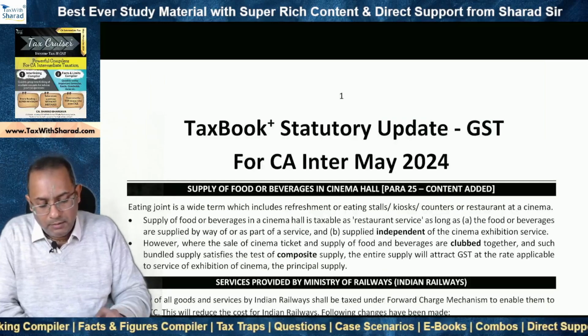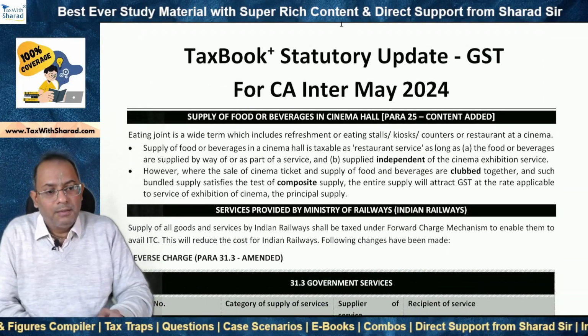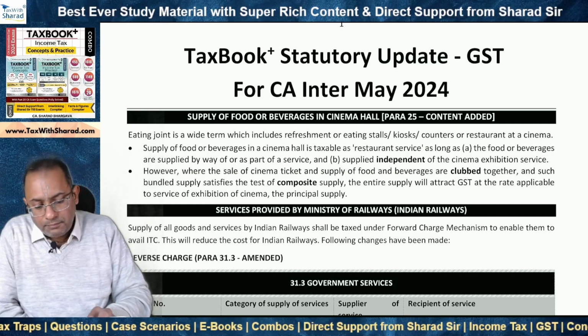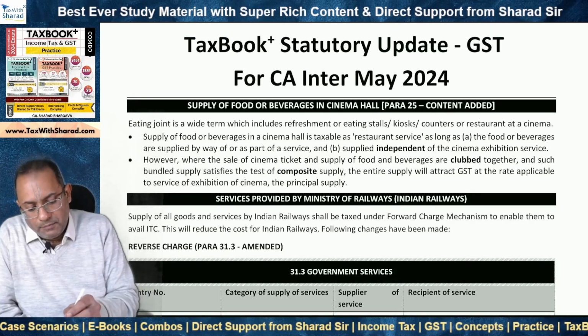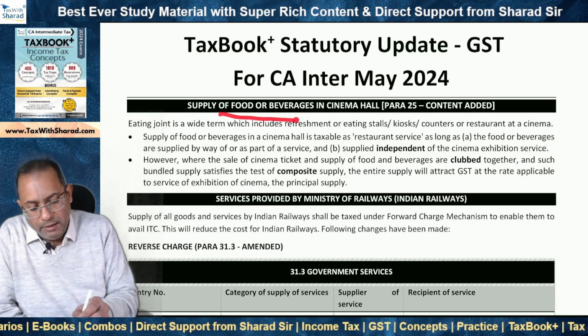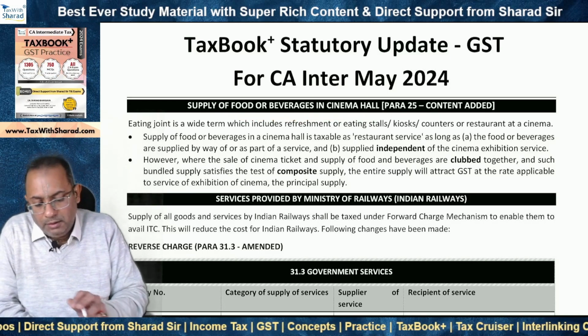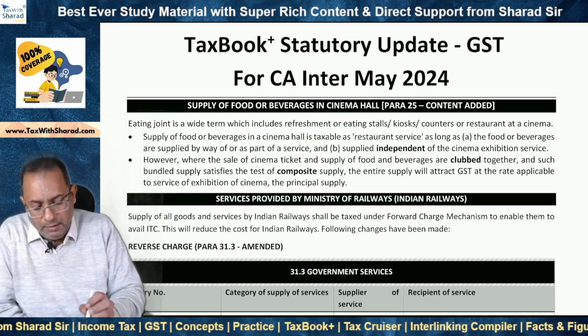So what we are simply going to look at are the couple of updates which are now relevant as far as TaxBook Plus is concerned, and then you will be fully up to date for your exams. So the first update that we look at is in respect of supply of food or beverages in cinema halls. And this is para 25. Para 25 deals with the case of composite supply, right?